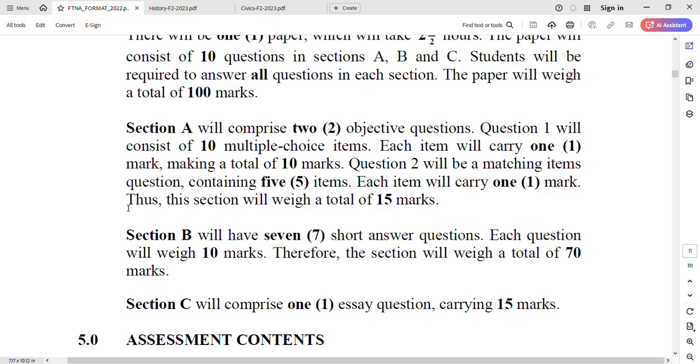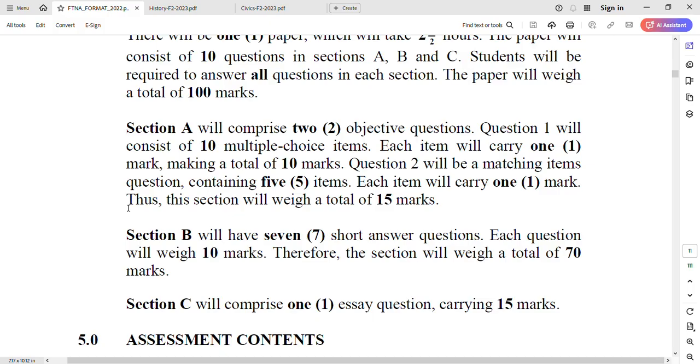It is an essay question. So no matter how they formulate the question, you should understand you are supposed to respond in essay format. So you're supposed to have an idea how to write an essay while you are in Form 1 up to Form 2, not only start writing essays when you're in Form 3 or Form 4. Even in Form 2, we're supposed to write an essay. And you're supposed to understand the introduction, main body, and the conclusion parts of an essay. And remember, the marks here are 15 marks. That is the essay section C.